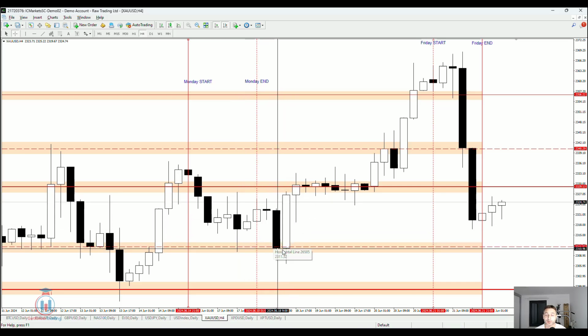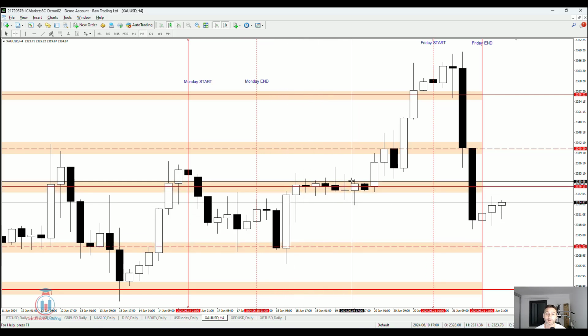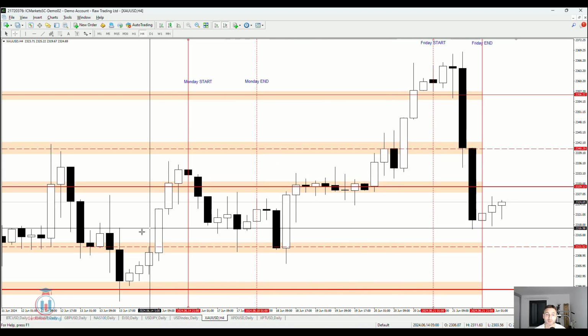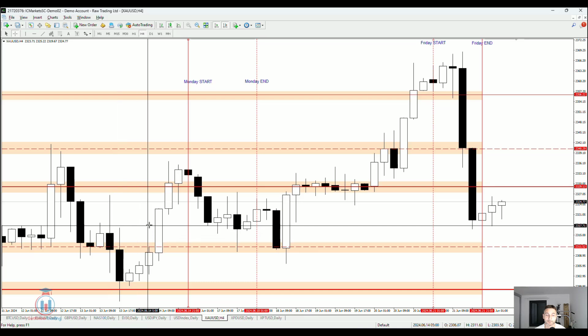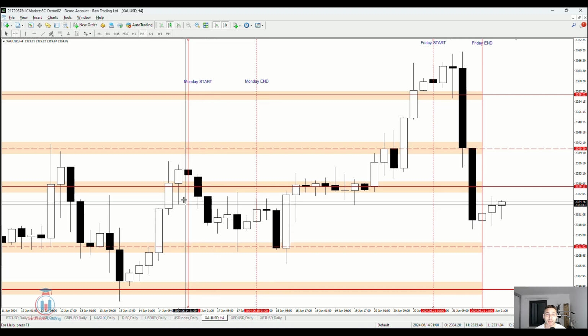We can see in this case the price has returned back down to the support level, but it has returned all the way back up. So after that, during the week, the price continued to rise in value as it was on the Friday. Right here we can see that. Now, why it is important to see what is happening here.